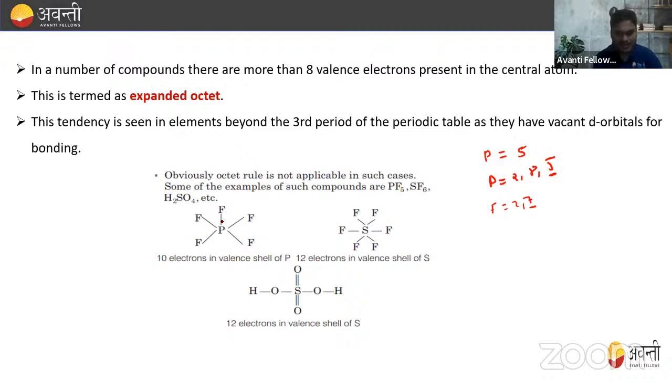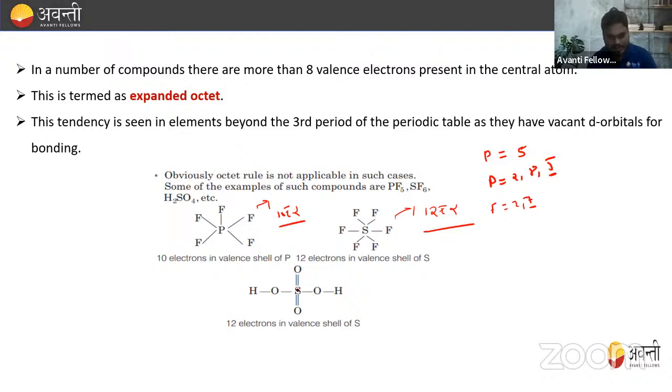So in this, we can see that this is 1 bond, 2 bond, 3 bond, 4 bond, 5. Total 5 bonds. 5 bonds means what, beta? That is 10, right? एक bond में कितने electrons होते हैं? 2. So 5 bonds means what? That is 10 electrons. So in total, 10 electrons are involved. So we can say that it is expanded octet. In the case of SF6, so 6, they have 12, right? So in this, 12 electrons are involved. So these are examples of expanded octet, right?